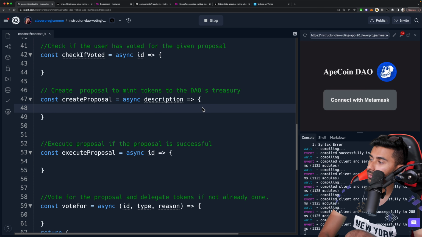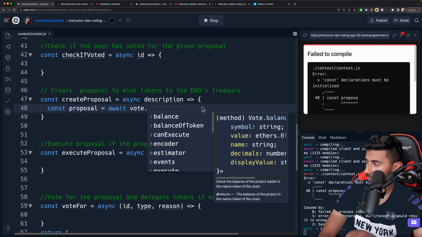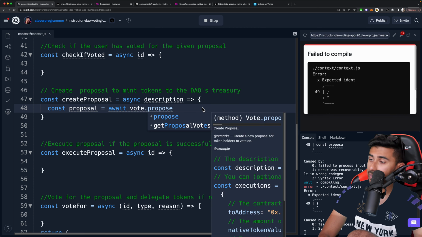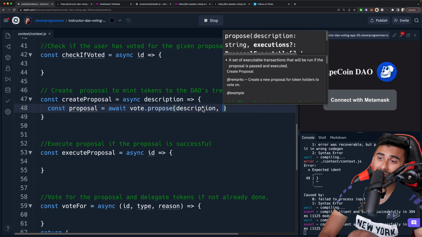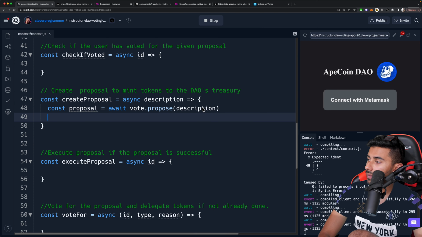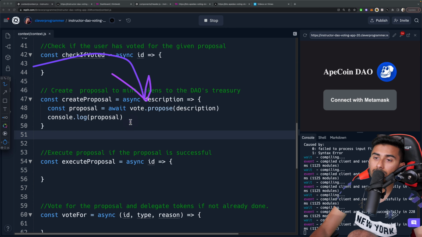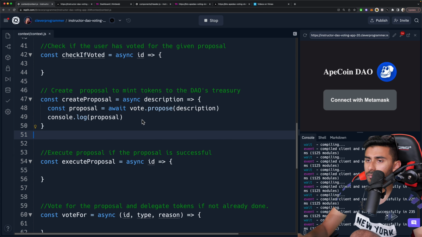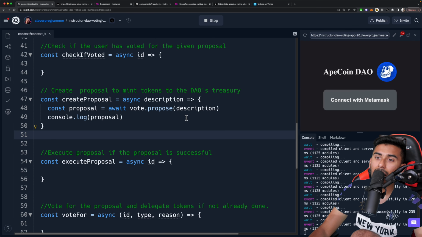What we're going to do is going to be a lot simpler. I'm just going to say, hey, get me the proposal, and the proposal will be, we're going to await vote.propose, and this is what we're going to propose. We're going to pass in the description the user gave us, and that's it. Then we're just going to console log the proposal. This command right here will automatically create a proposal for us and add it to our thirdweb. So we're going to see another proposal pop up in there.